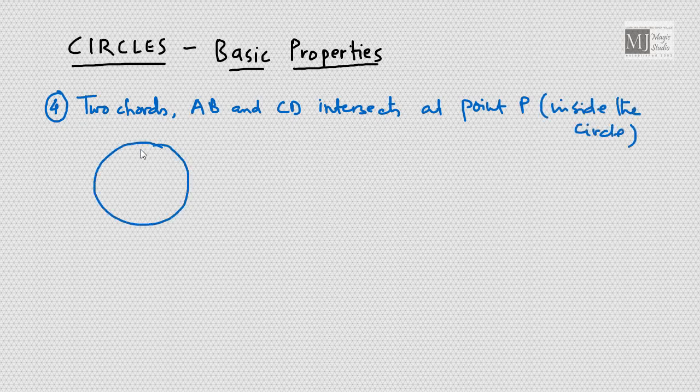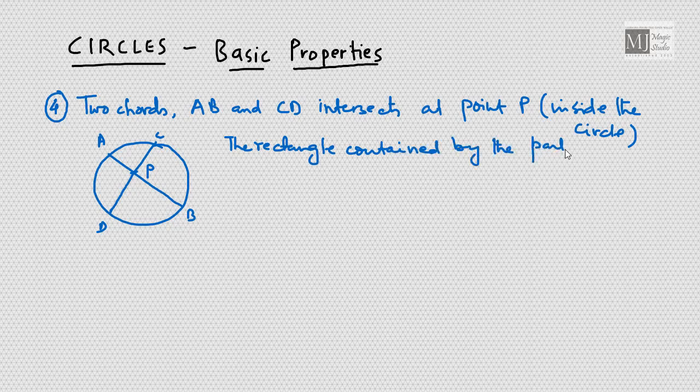We have a circle, we have chords AB and CD, and they intersect inside the circle at point P. Then the rectangle, that is AP into PB, is equal to CP into PD.